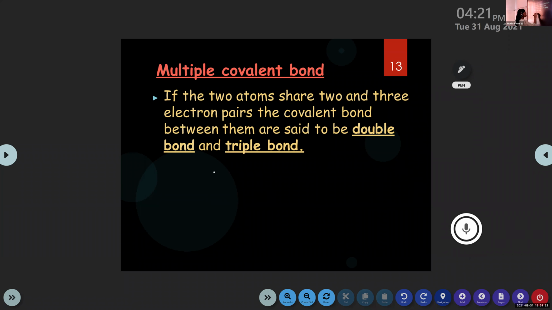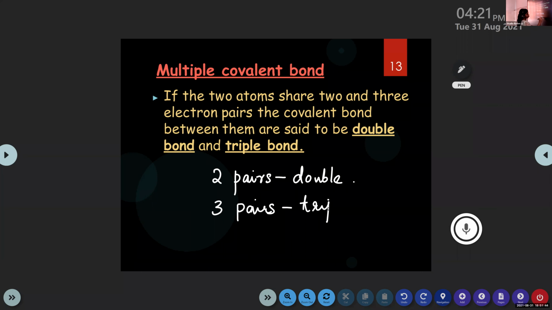If two pairs are shared, then it will be a double bond. Then if 3 pairs are shared, it will be a triple bond. The two atoms share 2 or 3 electron pairs, and the covalent bond between them is said to be a double bond or a triple bond.